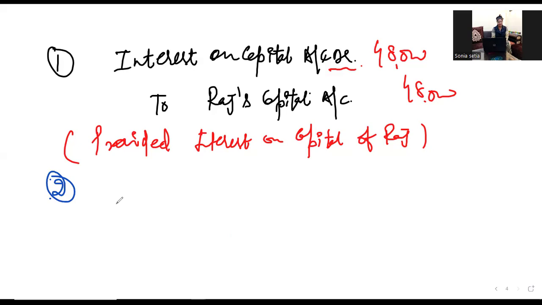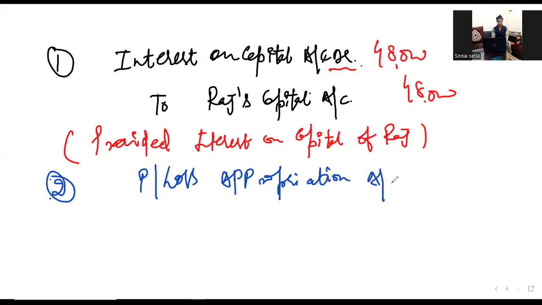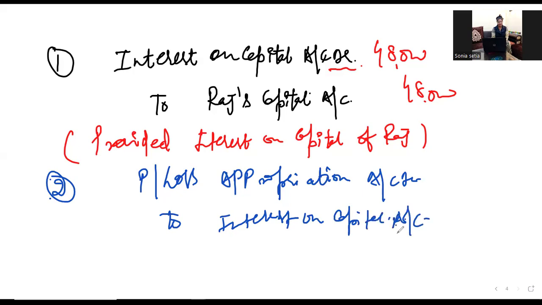Profit and loss appropriation account is prepared in a partnership, so you give interest on capital in the profit and loss appropriation account only, right? So profit and loss appropriation account debit to interest on capital, right? 48,000 amount is the same, 48,000. Here we'll write the narration.